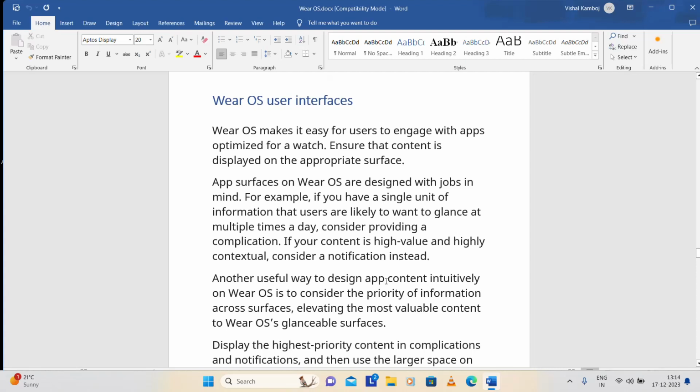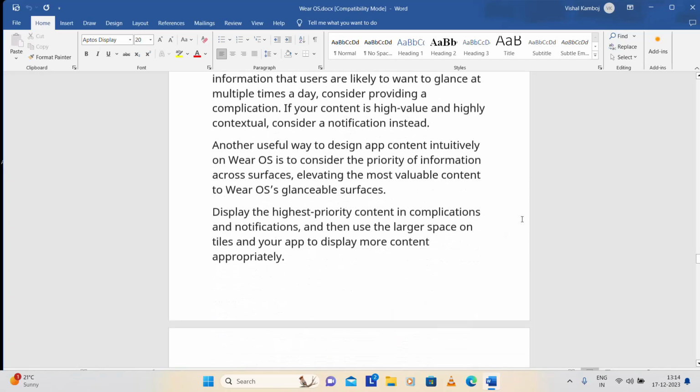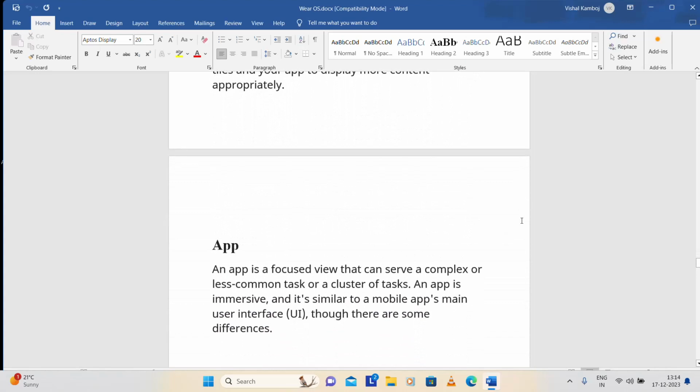And if your content is high value and highly contextual, consider a notification. These are the differences you have to work with. I don't want to describe it all here; I will discuss it practically one by one, as we have done with many projects, or tutorials, before.